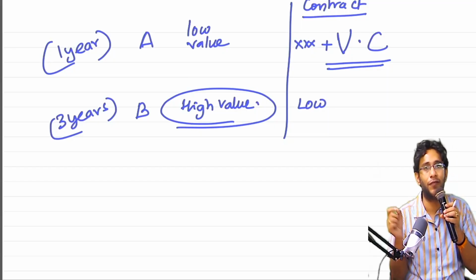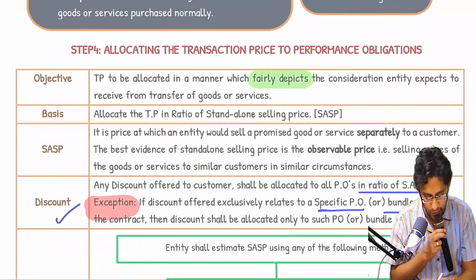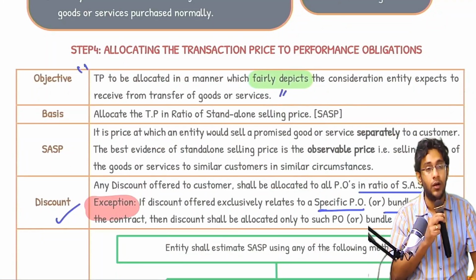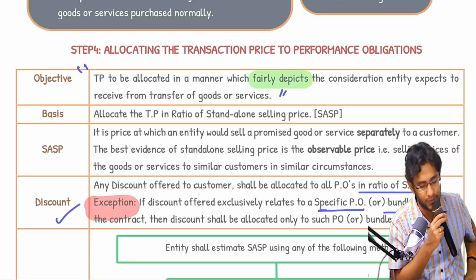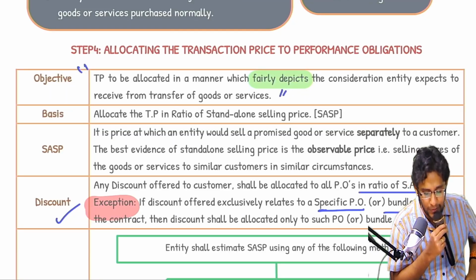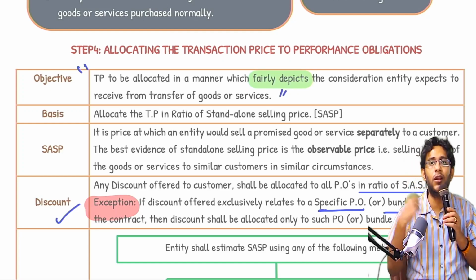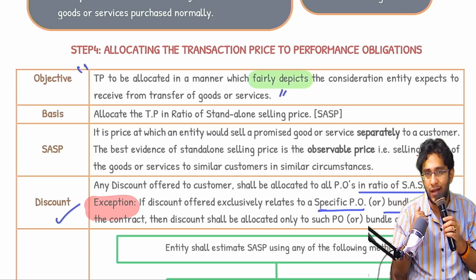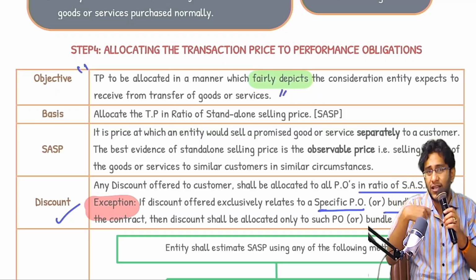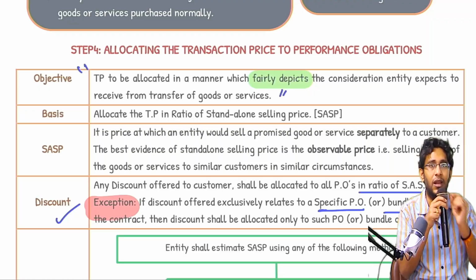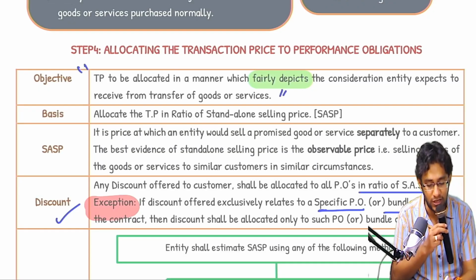So this standard puts one final checkpoint now. Read the objective of this step. Transaction price is to be allocated in a manner which fairly depicts the consideration the entity expects to receive from the transfer of goods and services. Individually, if I transfer, how much money will I get? That much only should be represented against each PO when you allocate. If the number looks slightly odd, then you have to change the allocation pattern.